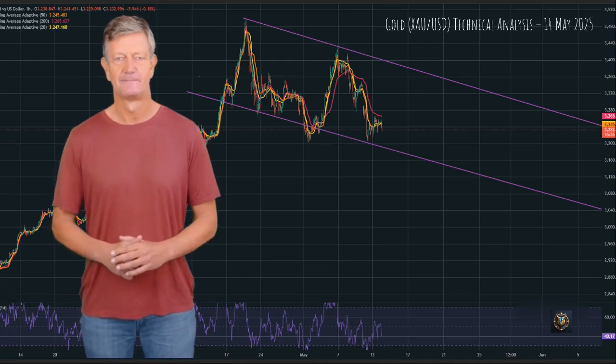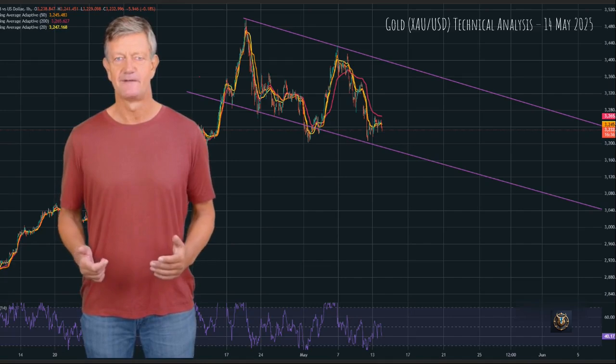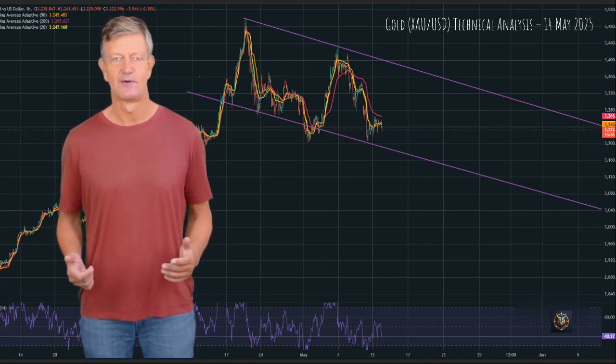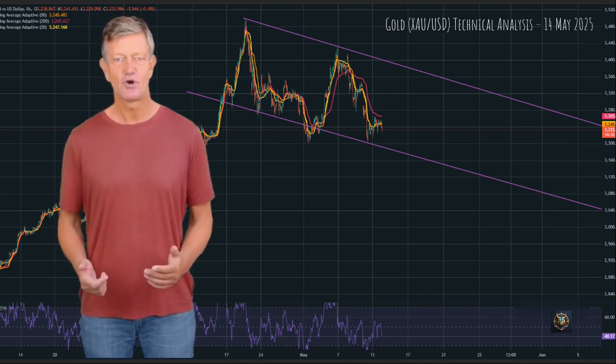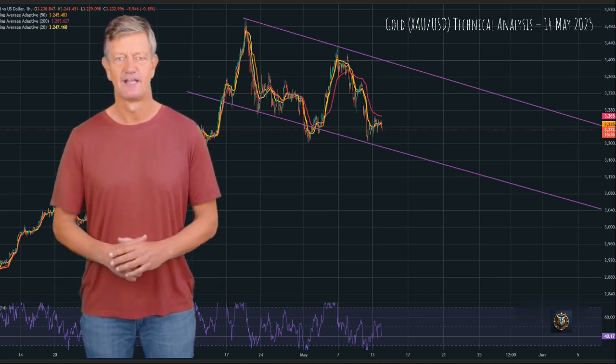Gold, XAU, USD. Technical analysis. 14 May 2025. Time frame, 1H, hourly. Chart summary. The chart shows gold versus US dollar, XAU, USD, within a descending channel.